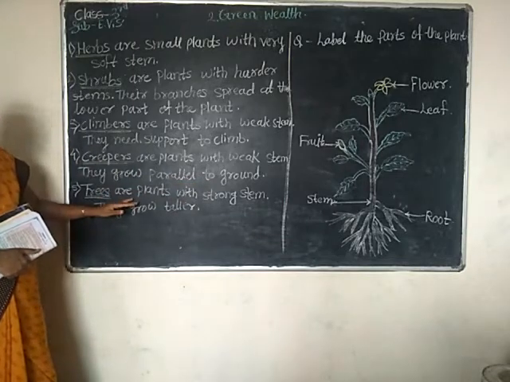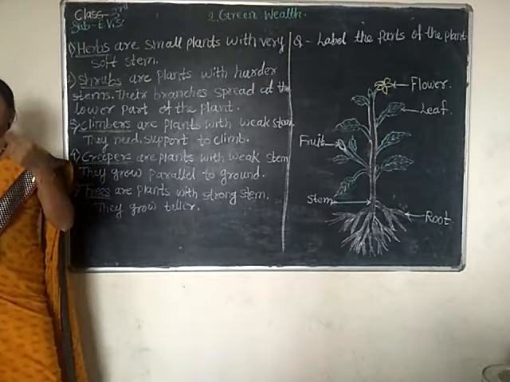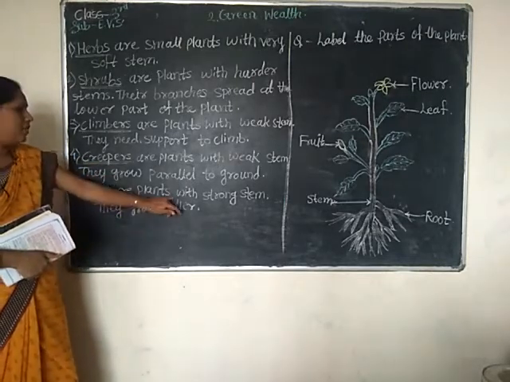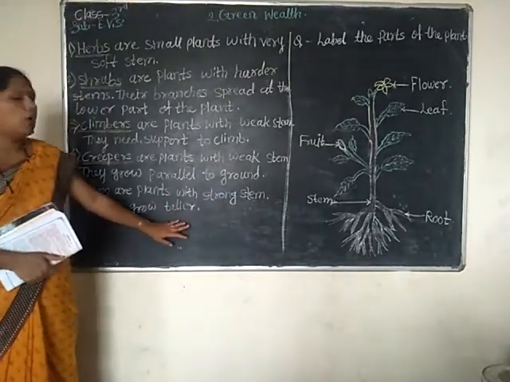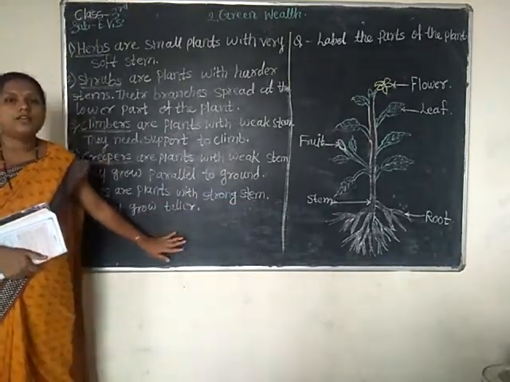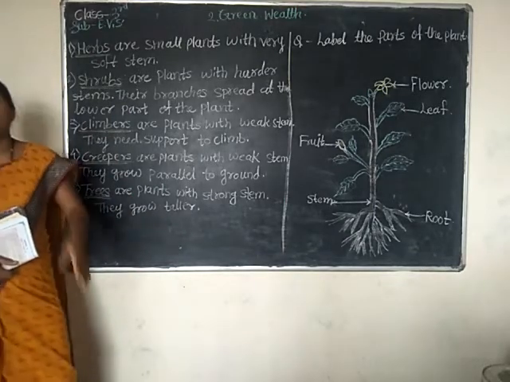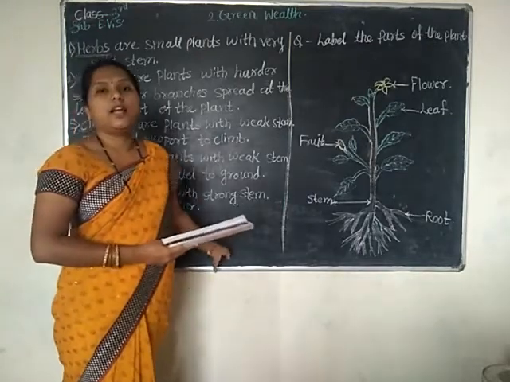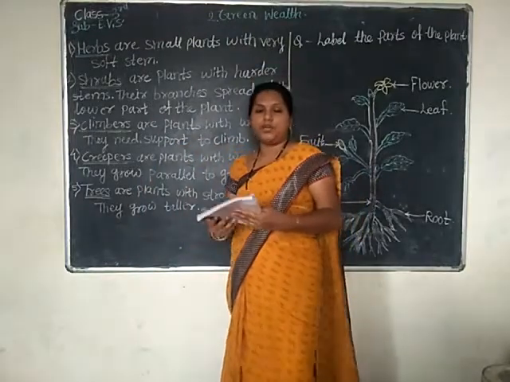Next one, trees. Have you seen trees? Mango tree, banana tree, banyan tree, coconut tree. How are they? Yes, trees are plants with a strong stem and they grow very tall. Examples, as I have already told, are banana tree, mango tree, banyan tree. All these are examples of trees.